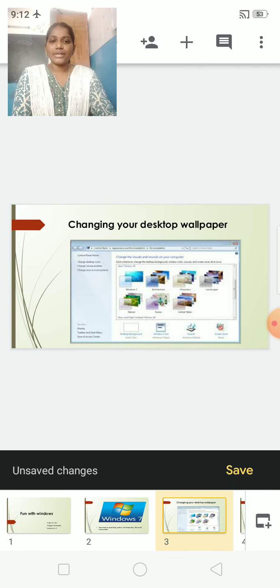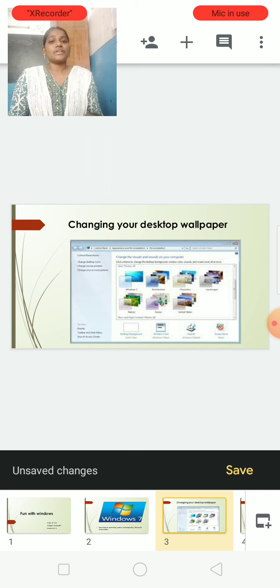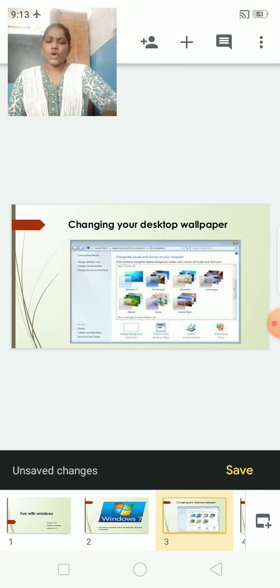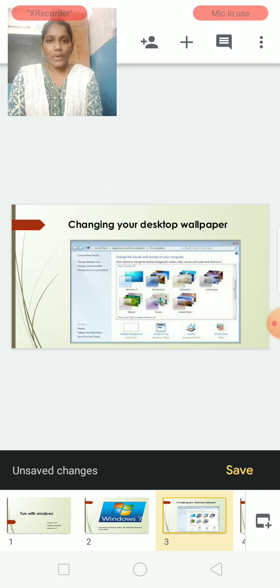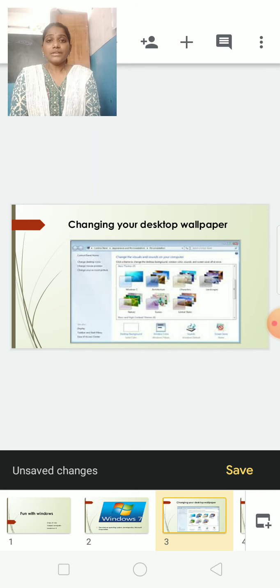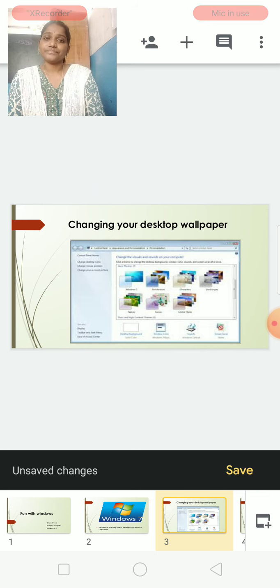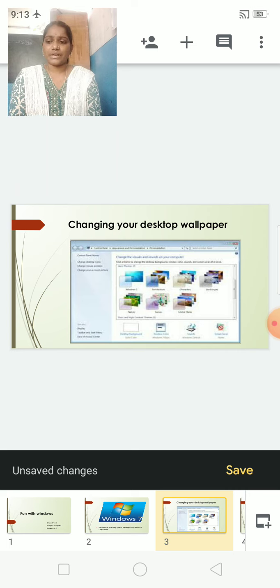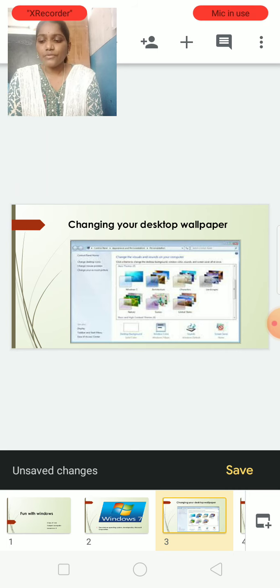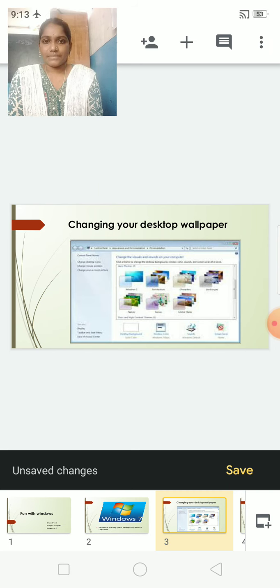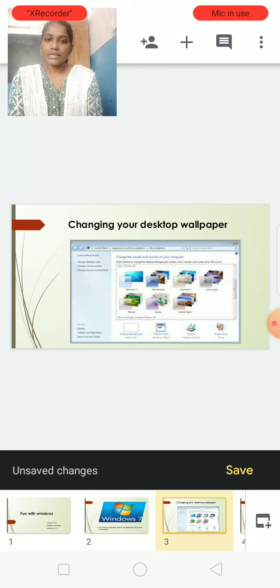Now, changing your desktop wallpaper. So the first step. Children, do you all know how to change it? No? So once again I will teach you how to change the background of the desktop. Background is different from screensaver. Okay, don't confuse it. First, when you switch on the computer, the first screen visible to us is called the desktop.